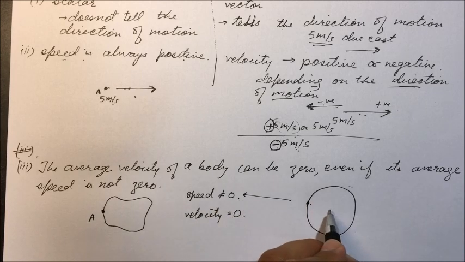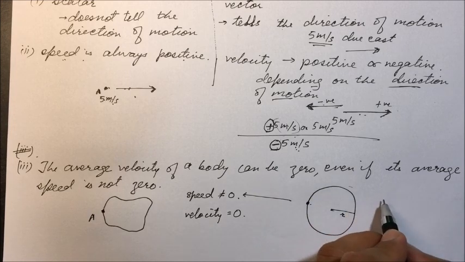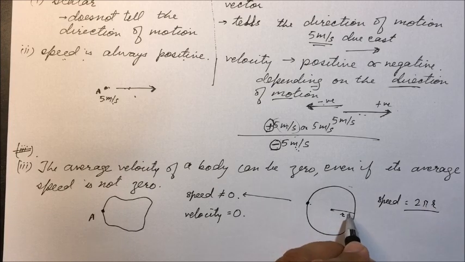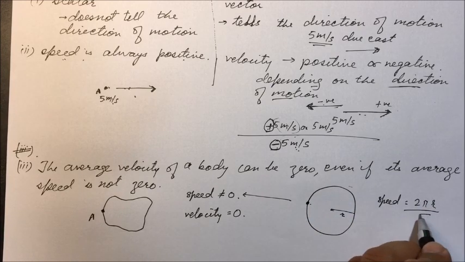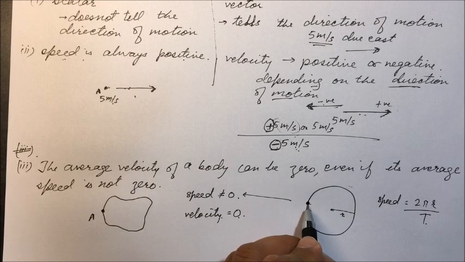So how much will the speed be? With radius r, the total distance covered is the circumference. If the time taken for one round is t, speed will be 2 pi r upon t, and velocity is 0 since it is coming back to its initial position.